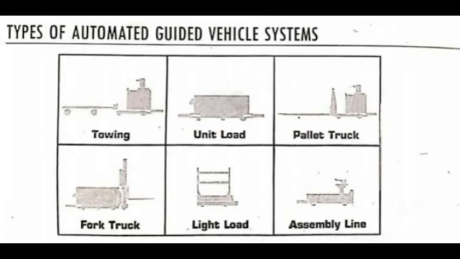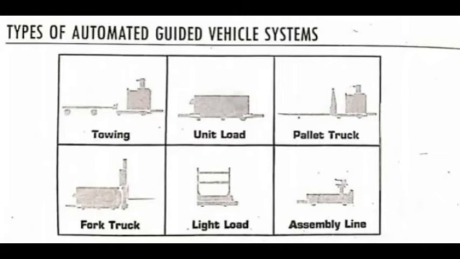And coming to the next type, pallet trucks. Automated guided pallet trucks are used to move palletized loads along predetermined routes. These are designed to lift and transport palletized loads. The vehicle is used for picking up and dropping off the loads from and to the floor level, thus eliminating the need for fixed load stands.